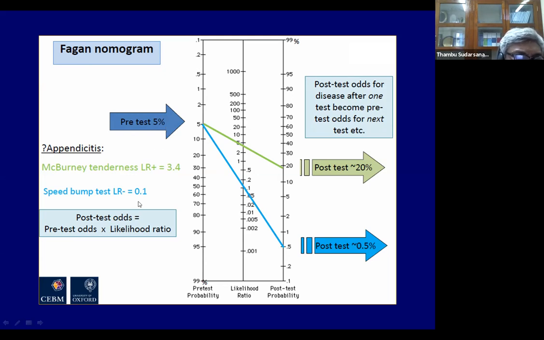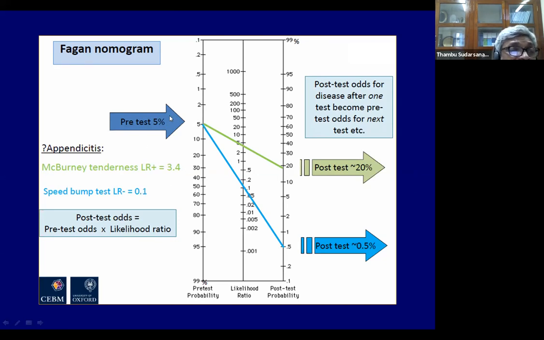Now there is a real test called the speed bump test. It sounds like a fictitious test, but it's really not. If you're driving a motorbike or car and you go over a speed bump and you have pain below your umbilicus, that's called a positive speed bump test. That suggests appendicitis. Now the patient has a pre-test probability of 5%. You're driving your child to hospital. The speed bump test came positive.